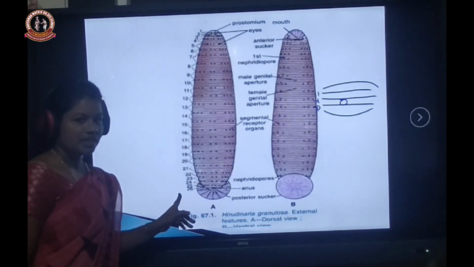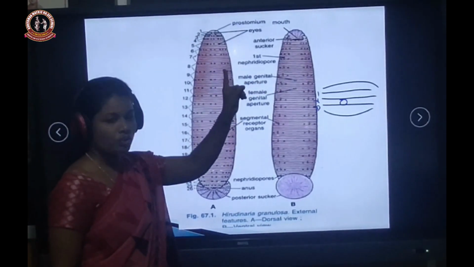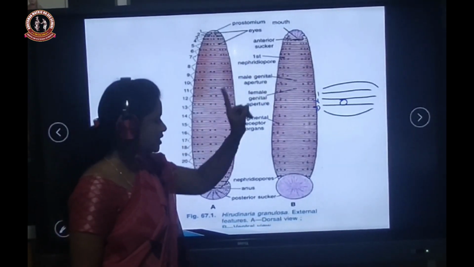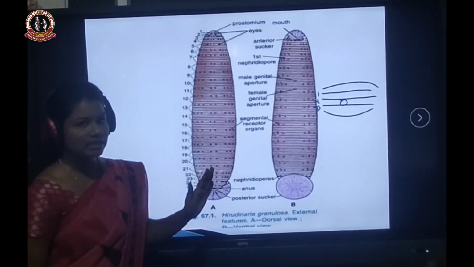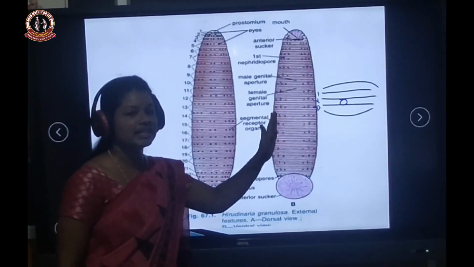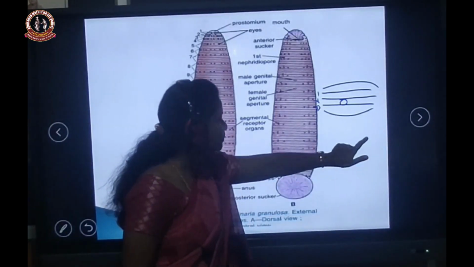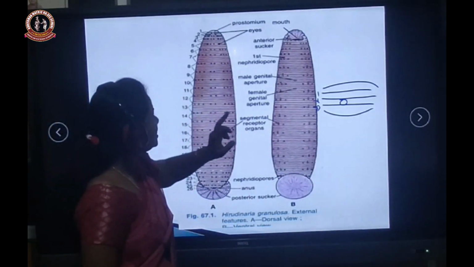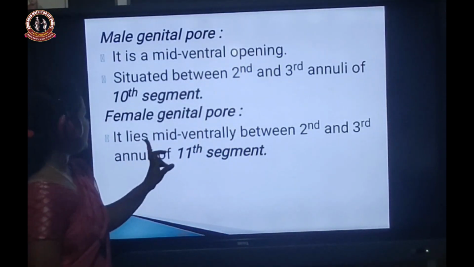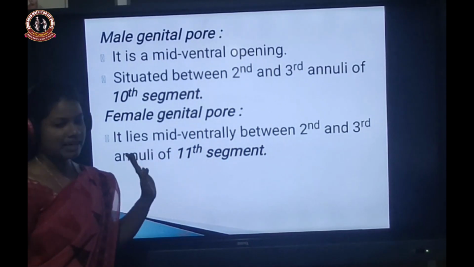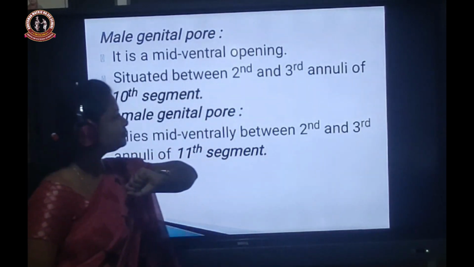The anus is on the 26th segment. 17 pairs of nephridiopores are present from the 6th to 22nd segment. The male genital pore is at the 10th segment between the second and third annulus, and the female genital pore is at the 11th segment, in between the second and third annulus. Thank you.